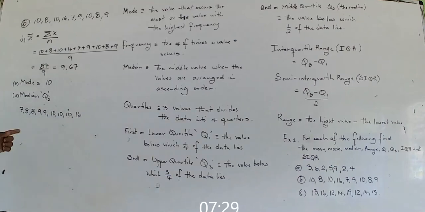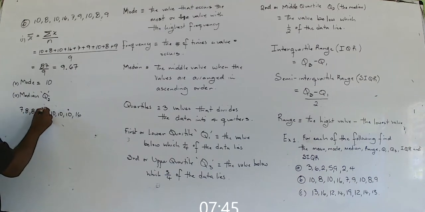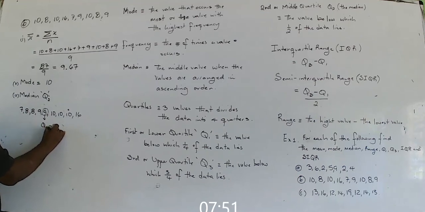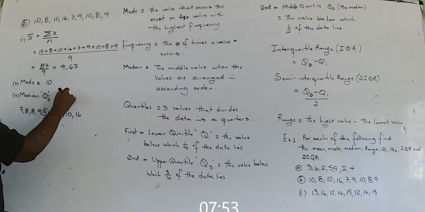Alright, so if there are 9 values, which value will be the middle one? Which number value will it be? The first, second, third, fourth, fifth? If there are 9 values, the middle value. So 1, 2, 3, 4, 5. This is the median. Q2 is 9. The median is 9.